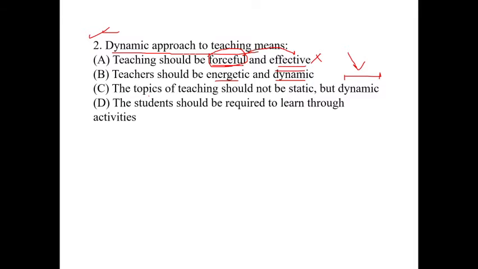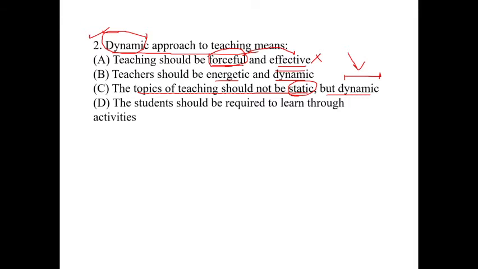The third option is, the topic of teaching should not be static but dynamic. Obviously it is also true, because when we are talking about the dynamic approach, the teaching should not be static. If the teaching is static, then it must not be dynamic.